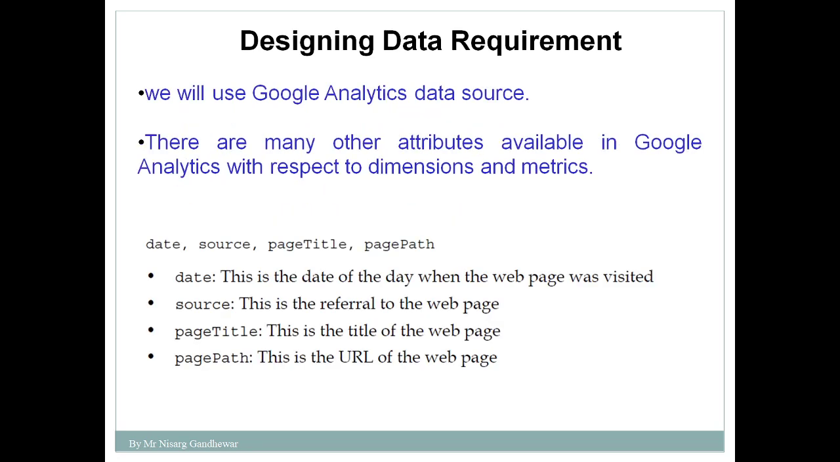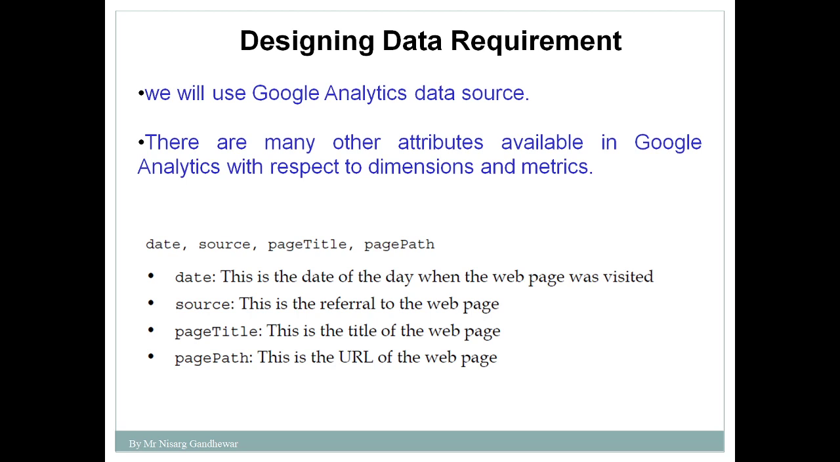After that, the second step is designing the data requirement. Here we identify what kind of data we require in order to perform this task. We need to decide the popularity of a web page, and for that we require data on how many people have visited a particular web page. That means we want a visitors count. This is the data we want to retrieve, so that we can calculate the popularity of a particular web page. For that purpose we are going to use the Google Analytics data source.